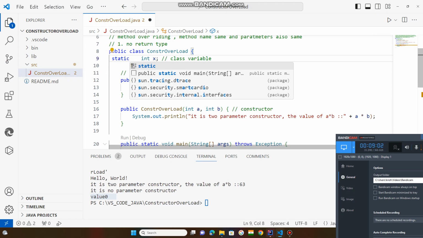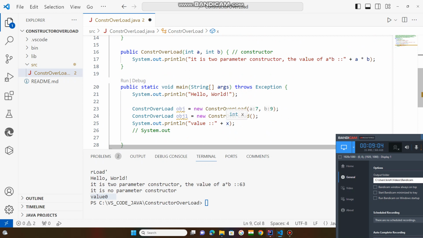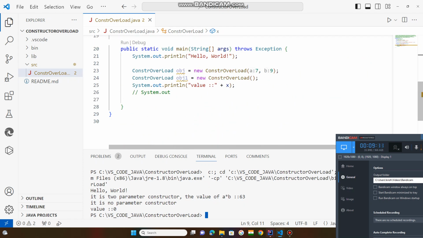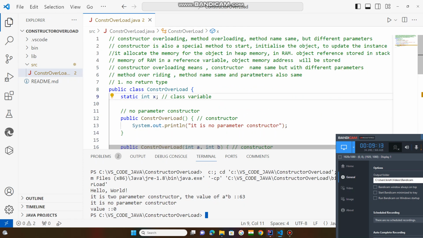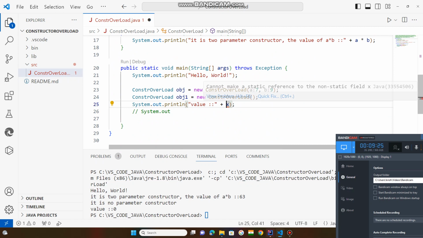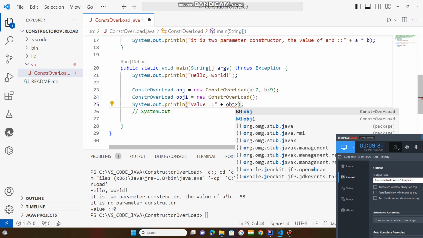So by this I am getting this much result: value is equal to 0. Who is to update this value? I have not passed any value here. If you want to access this as an instance variable, you need to call it with the object, obj dot.